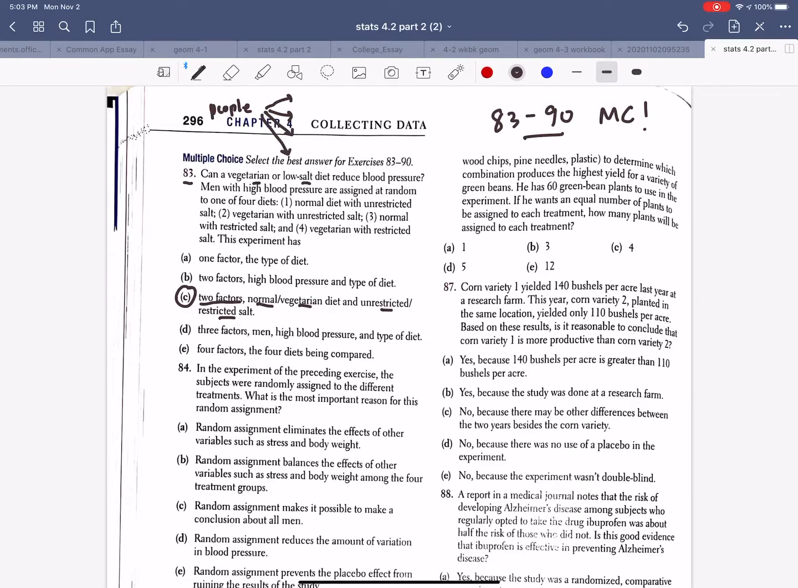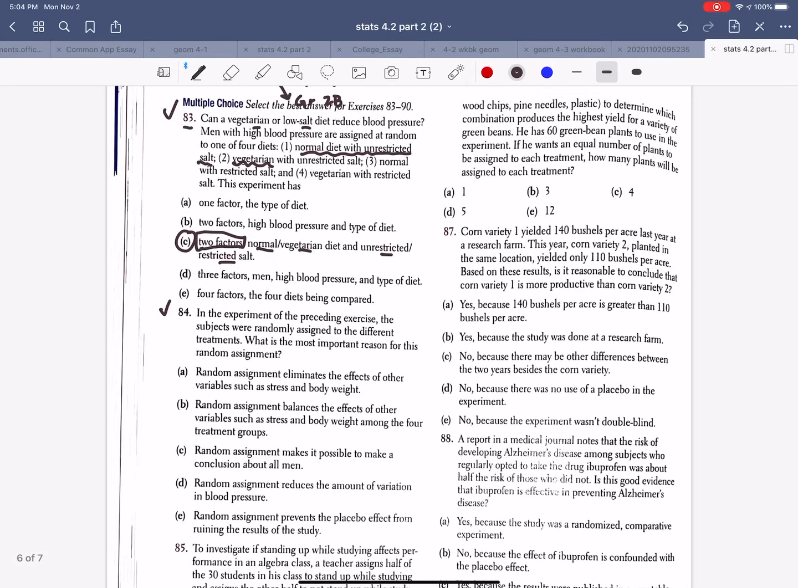However, we're really either giving them the normal diet with unrestricted salt or the vegetarian diet with the unrestricted salt. So it's like we're toggling each one of these to try to see which one it is that's causing the change. So you could think of this as like a group 1A and a group 2A. Group 1B and a group 2B. This kind of helps you see that there are 2 factors. Nice.